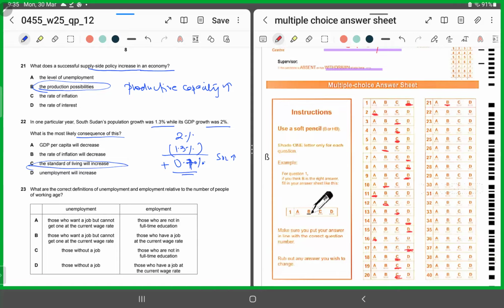The rate of inflation will decrease? Not necessarily. Unemployment will increase? Unemployment should decrease because the people are better off, right? So for 22, the correct answer is C.